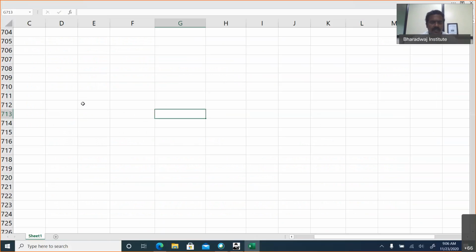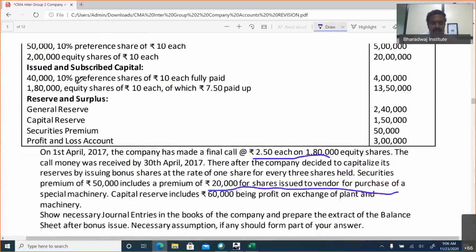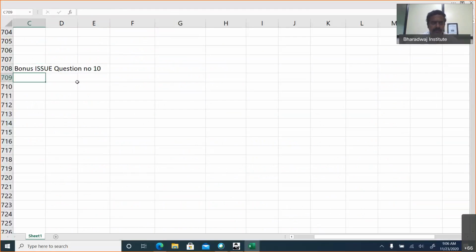So, bonus issue. Which question number? It is question number 10. So, securities premium: out of 50,000, we cannot use the securities premium not realized in cash. So we can use only 30,000.